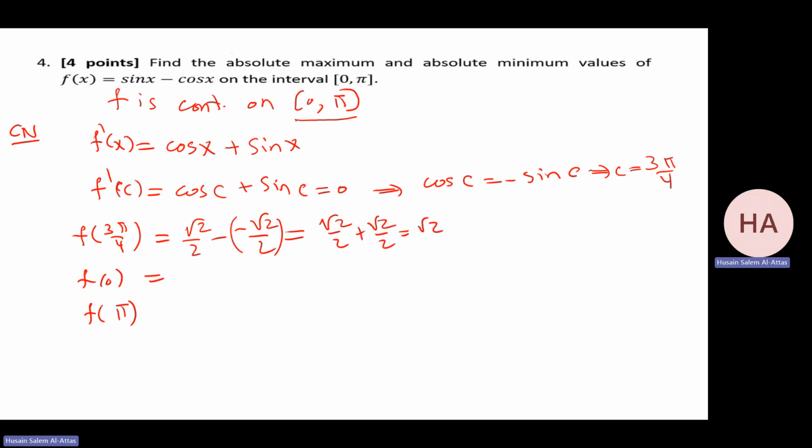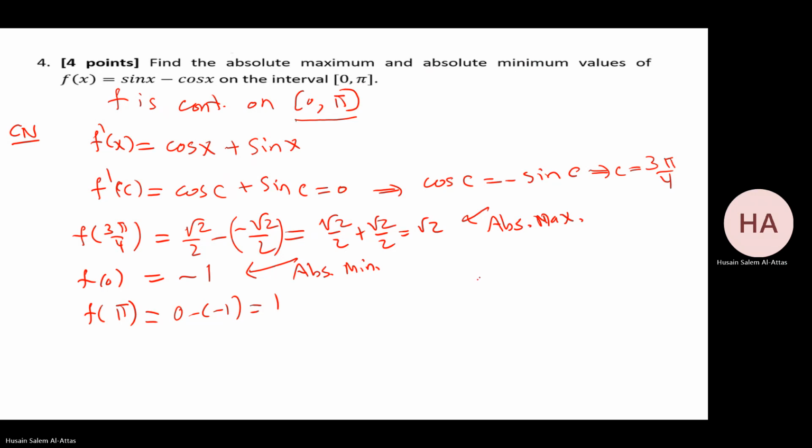If at 0, it will be sine 0 minus 1, that will be minus 1. If at π, sine π, which is 0, minus 1, that will be 1. So for sure, this is an absolute minimum. And I know the square root of 2 is greater than 1, so this is the absolute maximum.